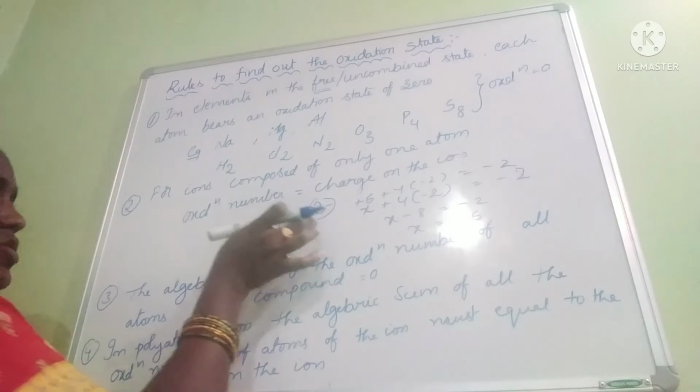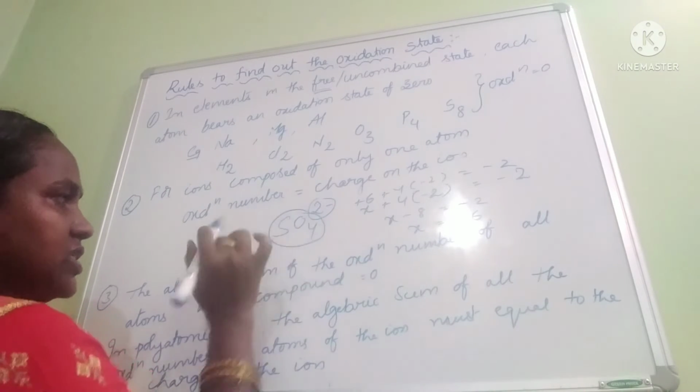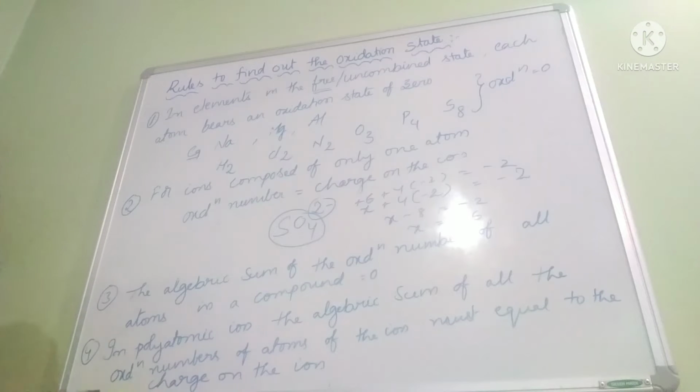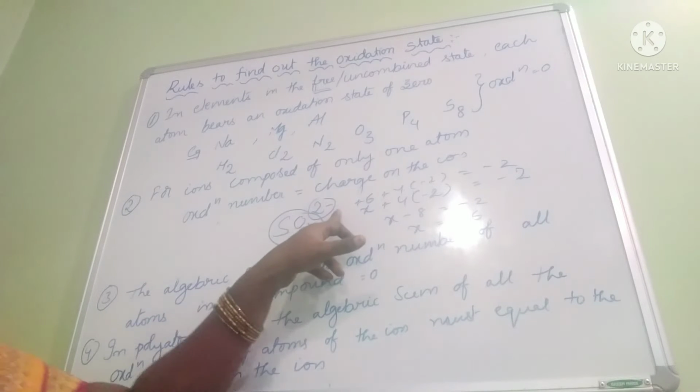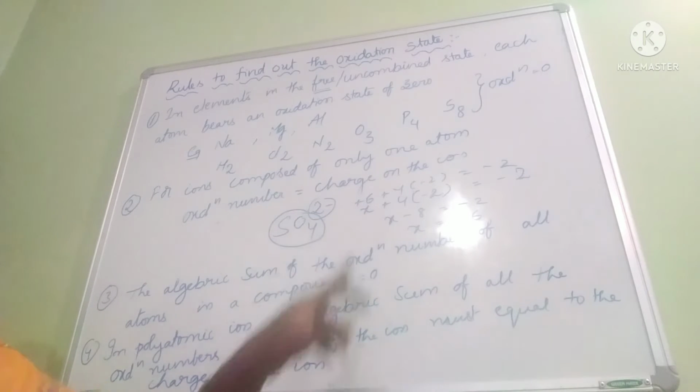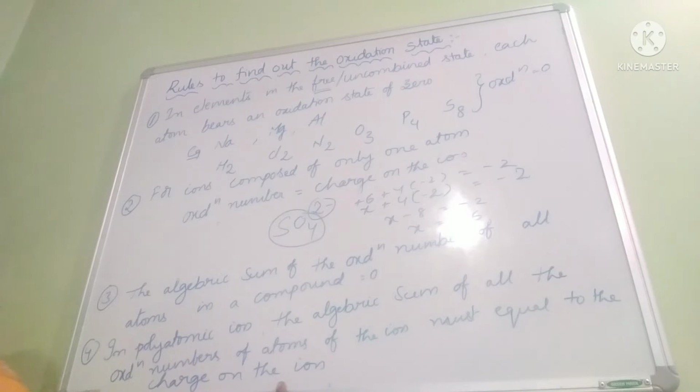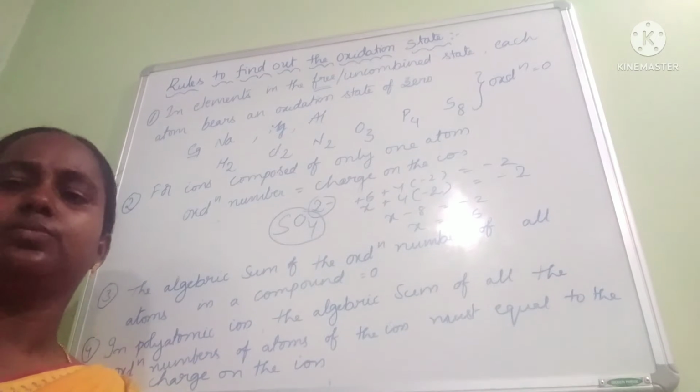Right? So the sum of the oxidation states of all the atoms present in a polyatomic ion will be equal to the charge on the ion. That is in case of a polyatomic ion. But in case of a compound, it should be equal to 0. Okay.